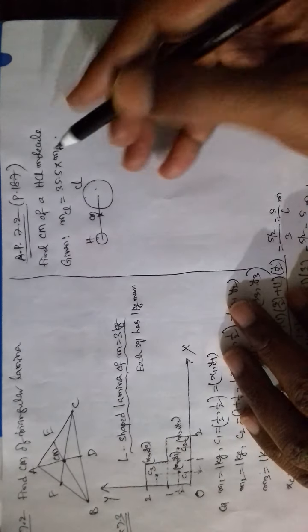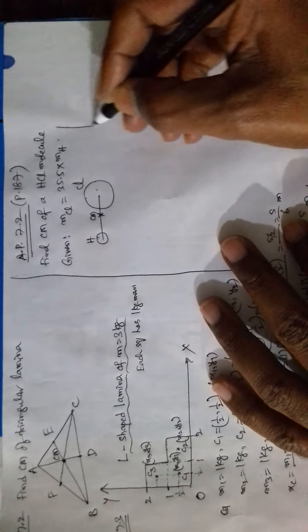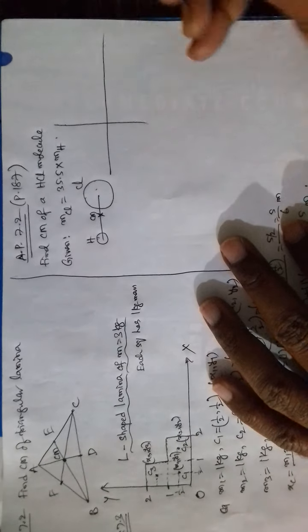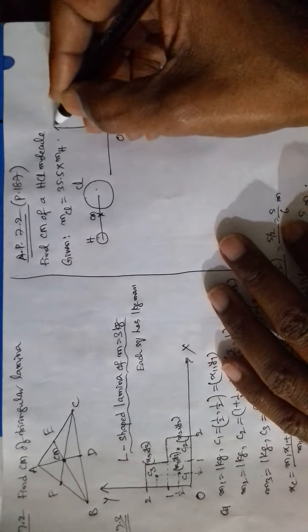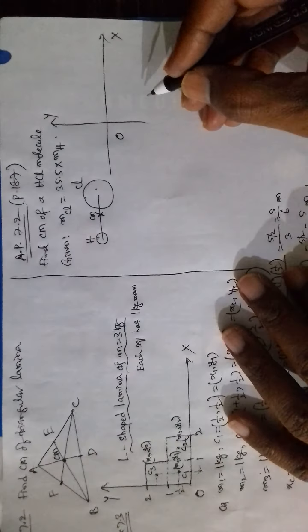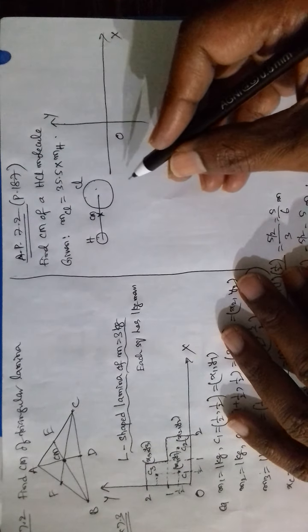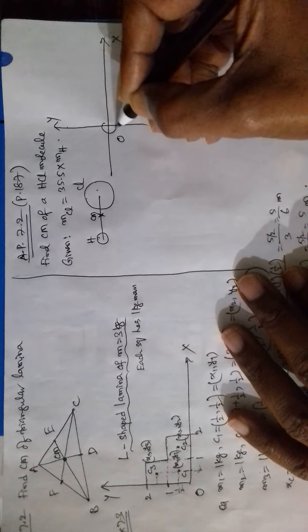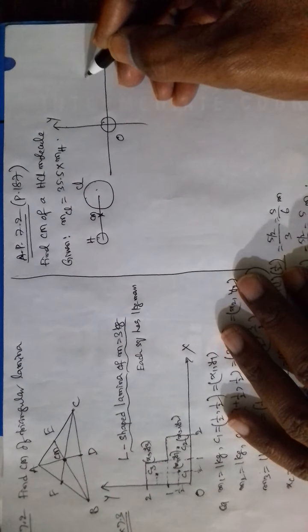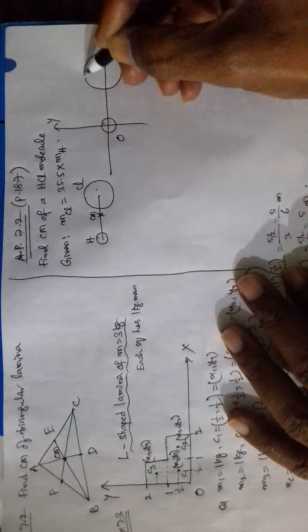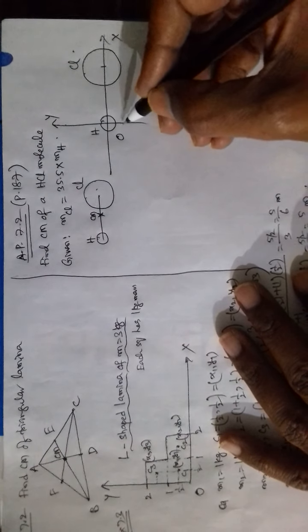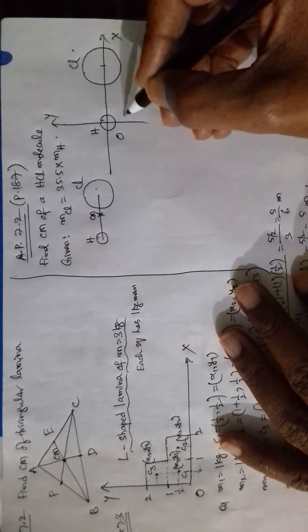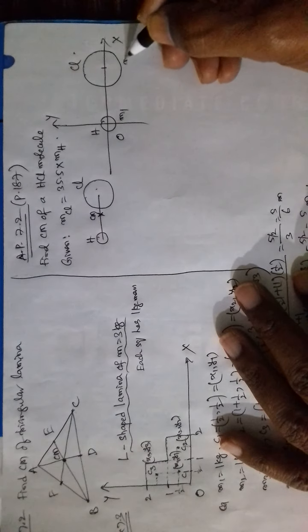So now let us draw the x-axis and y-axis. It is easy if we choose one of the two particles at the origin. Like this. This is the hydrogen atom, this is the chlorine atom. Its mass is m1, its mass is m2.